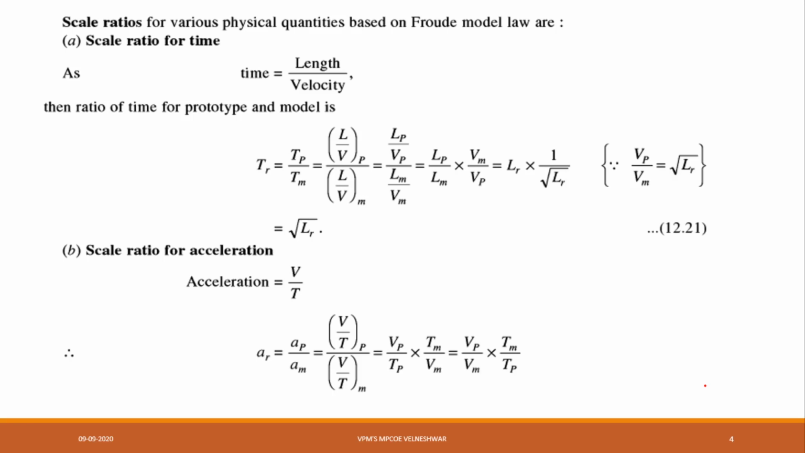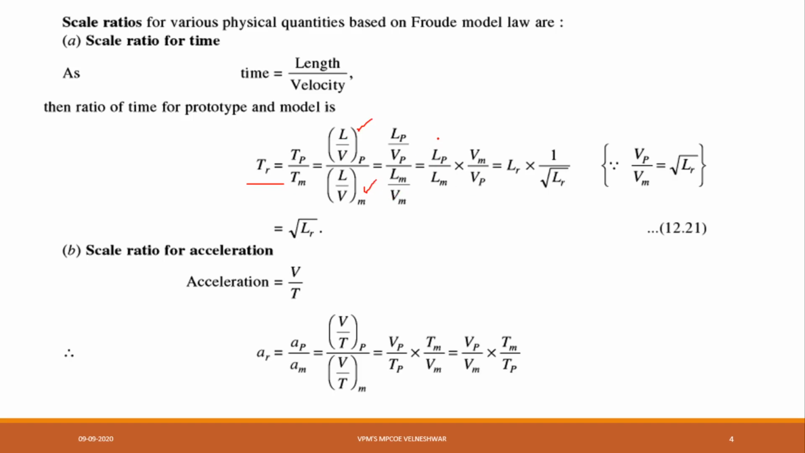First of all, time is equal to length upon velocity. How are we getting this? What is the formula for velocity? Velocity formula is length upon time. So what will be the formula for time? That is length upon velocity. Again, as per Faraday's law ratio, Tr is nothing but the scalar ratio for time, that is Tp by Tm is equal to Lp divided by Vp over Lm divided by Vm. This is for prototype and this is for model.